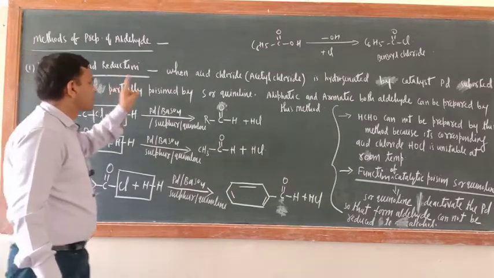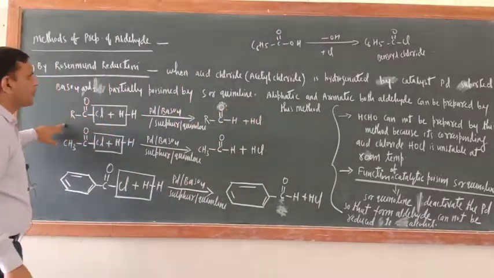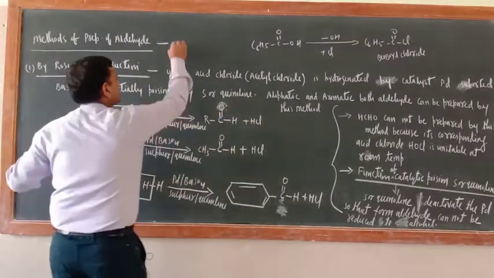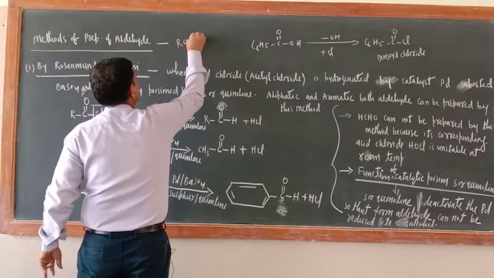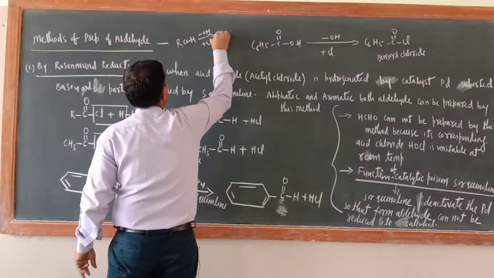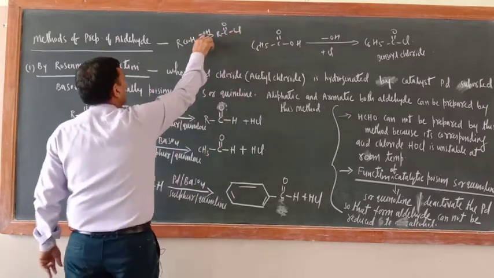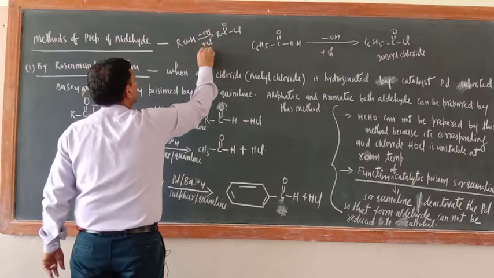Okay, so in this method, acid chloride. How will you get the acid chloride? Earlier only I taught you. This is RCOOH, minus OH plus Cl, so RC double bond O Cl. Remove OH from carboxylic acid, put Cl.